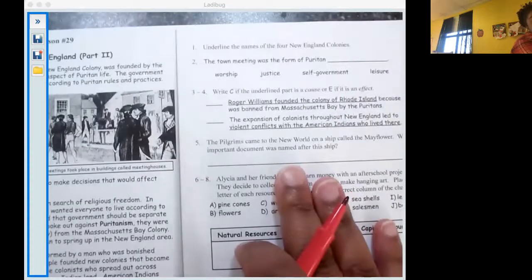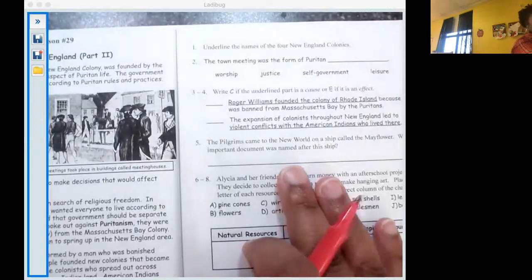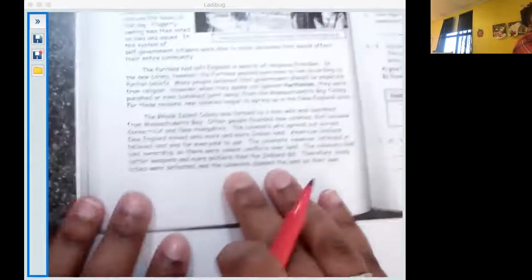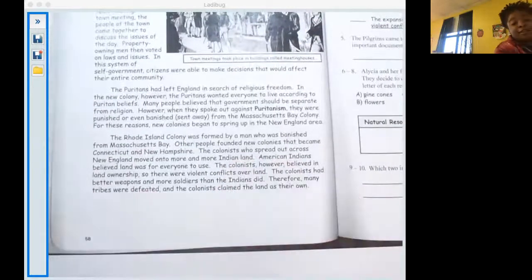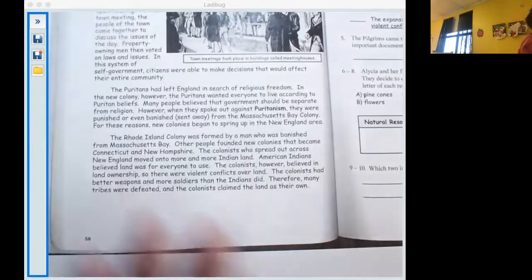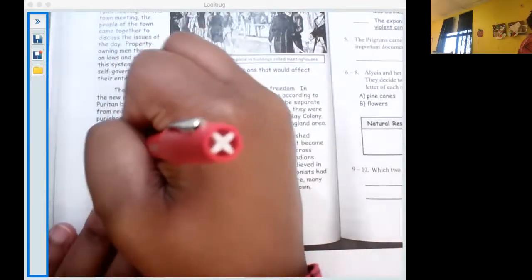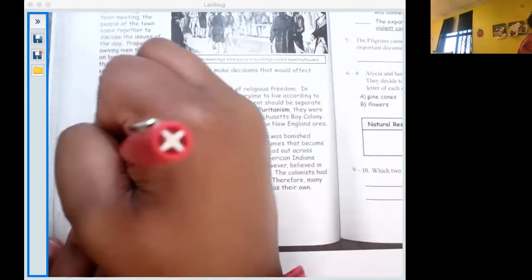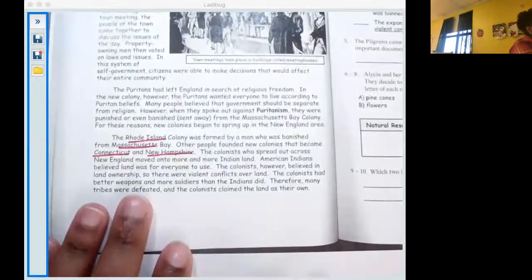All right, so number one, it says underline the names of the 4 New England colonies. So if we go down to the 4th paragraph, it lists 4 very specific colonies. And a clue is these aren't colonies anymore, these are names of states. Okay, so I see Rhode Island, I see Massachusetts, I see Connecticut, and I see New Hampshire. All right.